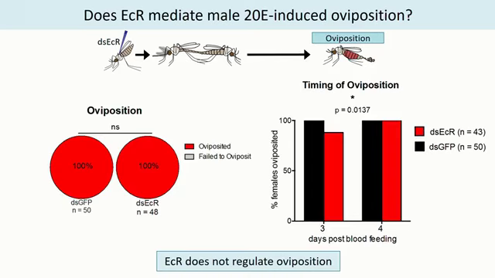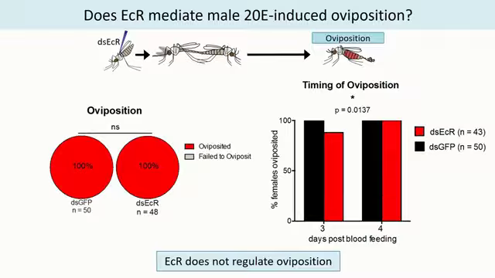The only time that we do see an effect of the ECR knockdown is when we look at the timing of oviposition. So here we have days post-blood feed and how many females have oviposited their eggs. And so we see a slight one-day delay of oviposition in the ECR knockdown females. But we think that rather than this being an inhibition of oviposition, it's probably due to their delayed vitellogenesis and likely also delayed egg development.